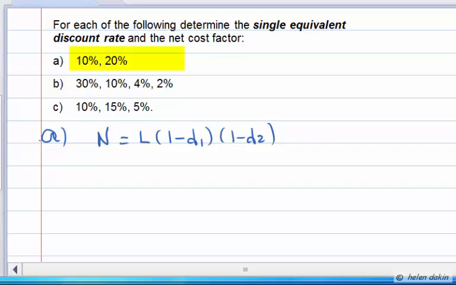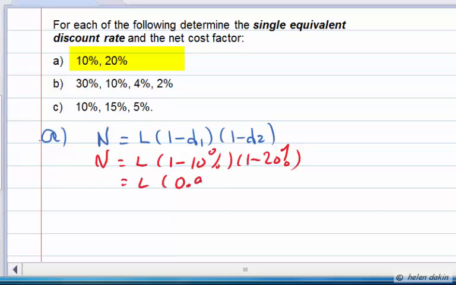So in Part A, we want to determine the single equivalent discount rate for 10 and 20%. So we're going to use the formula net is equal to list times 1 less D1 and 1 less D2. Even though we don't know the net price and the list price, let's use that formula and see what happens. So we have net is equal to list times 1 minus 10% and 1 minus 20%. So we're going to multiply by these factors. And list multiplied by 90% or 0.90 and 0.80.